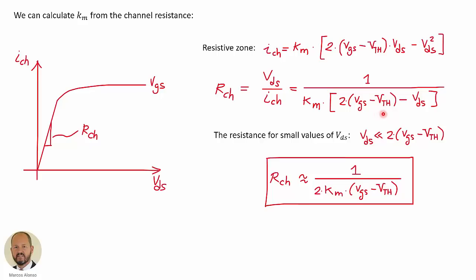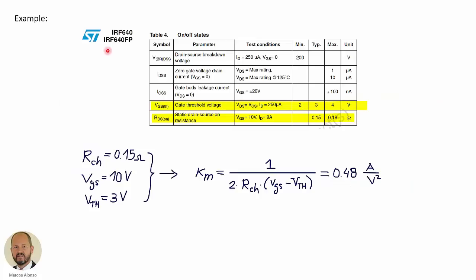So we have this equation, and the resistance in this area for small values of VDS, when VDS is much smaller than twice the difference between VGS and the threshold voltage, can be approximated by this expression here. So now, for example, in this case, for this transistor IRF 640